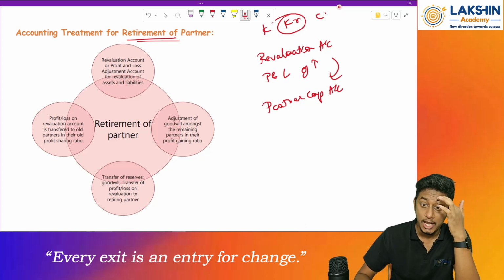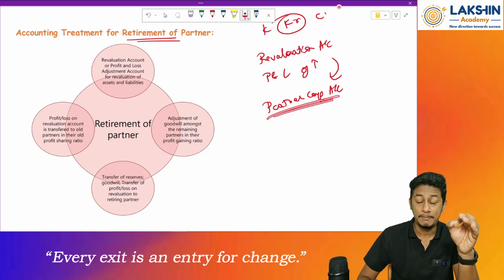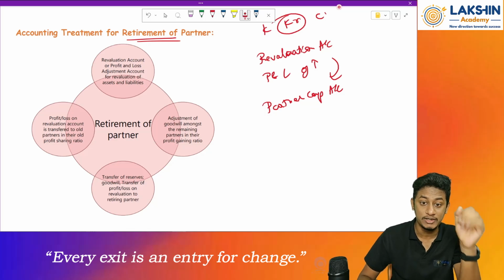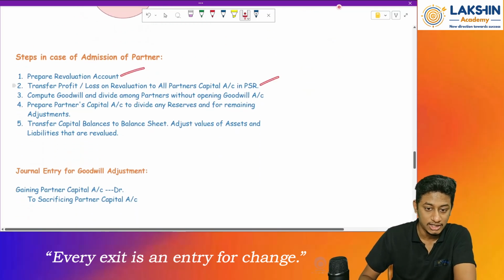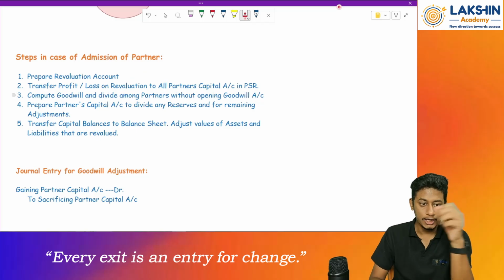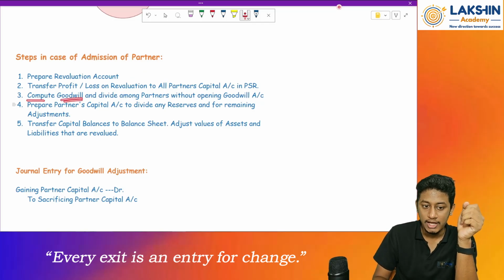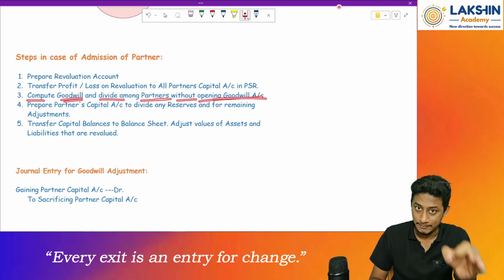Clear? Okay. So now once you create the partners' capital account, what do we do in it? We will do all these things. The revaluation account is done, and the transfer is done. So after this, we will compute the goodwill and divide it among the partners without opening a goodwill account, just like we did in the partnerships.